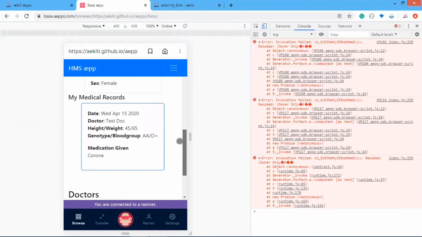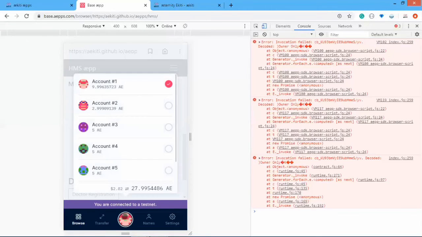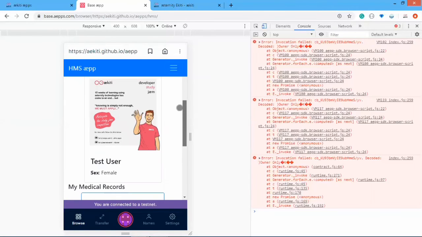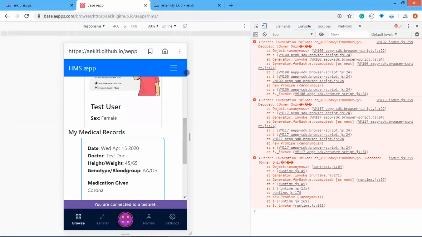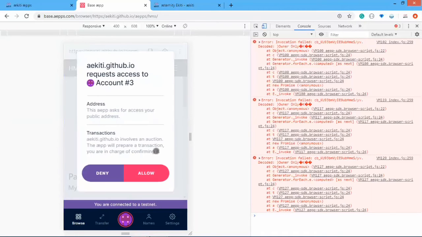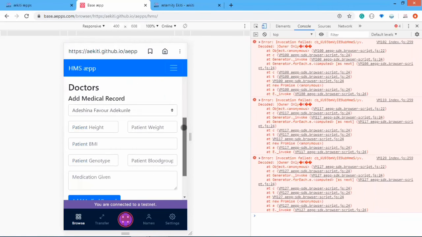Okay, I'm going to create another doctor and add a treatment to this same user, so I'm going to do that with this account. When the admin is seeing all the details, they see who gave this medication and which patient it was given to.